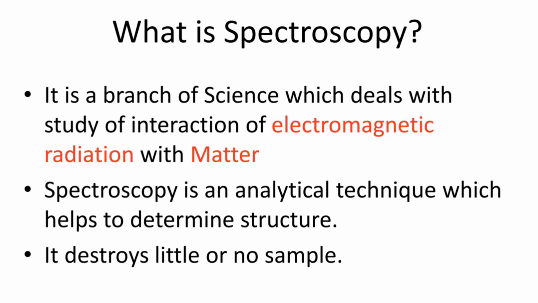Spectroscopy, as you know, is nothing but the branch of science which deals with the study of interaction of electromagnetic radiation with matter. Whereas electromagnetic radiation means a radiation having both electric and magnetic field components.